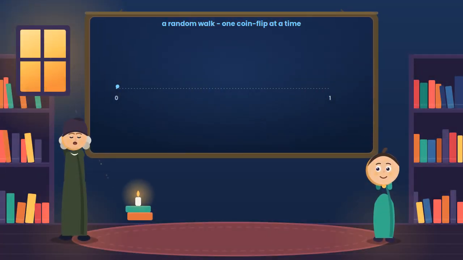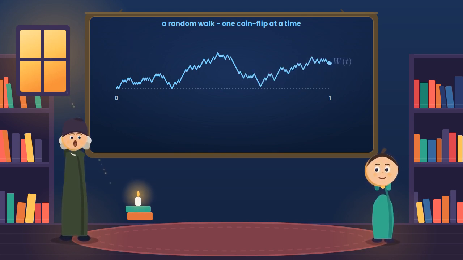First, what is a random string exactly? Build it one tiny step at a time. At each instant, flip a coin: heads, step up; tails, step down. Start at 0 and let it stagger. This is a random walk.